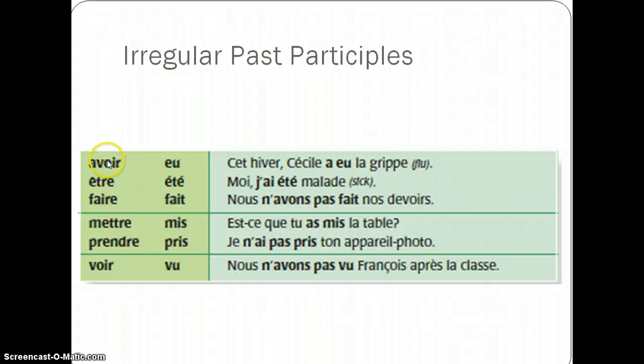For example, avoir, you are going to be using avoir, the helping verb, and then avoir again as the part with meaning in the sentence. Cécile a eu la grippe, she had the flu. And yes, I want to point out that été also means summer if you had an article in front of it, like l'été. But if it's avoir followed by the past participle été, then that would mean was in the past tense.